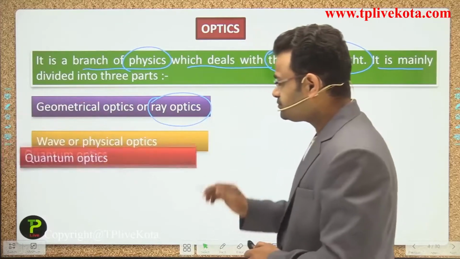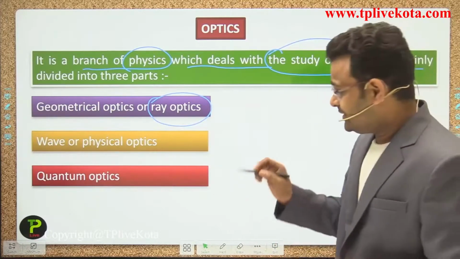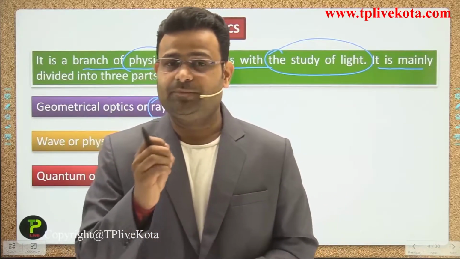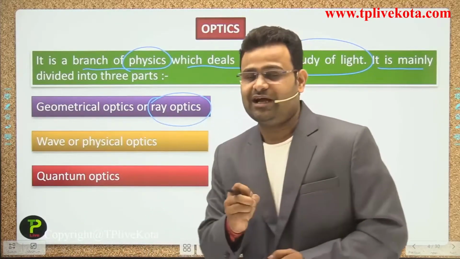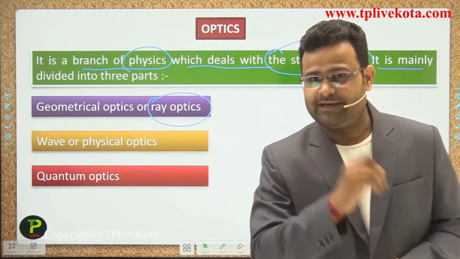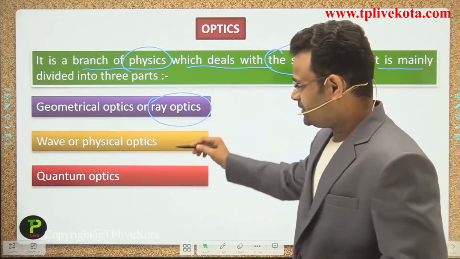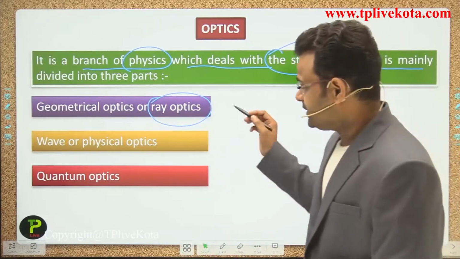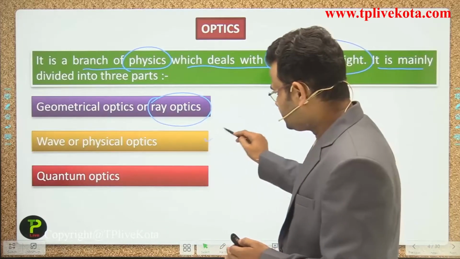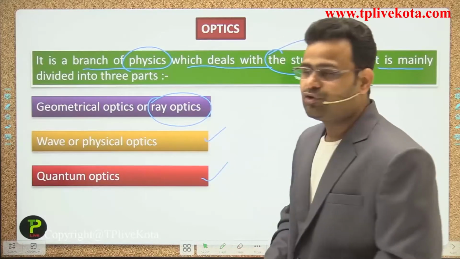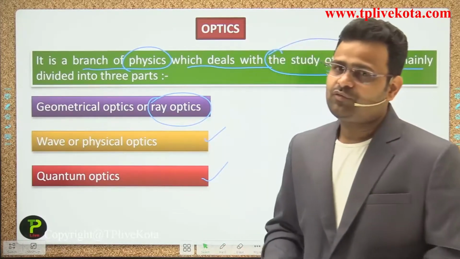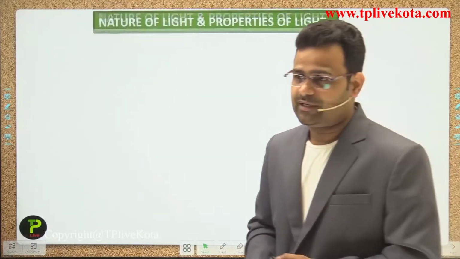The next one is quantum optics. In that we discuss light particles, which you can call photons, the packets of energy. So there are three parts of optics. The first is geometrical optics, the second is wave optics, and the third and last is quantum optics. Now we discuss one by one, starting with geometrical optics.